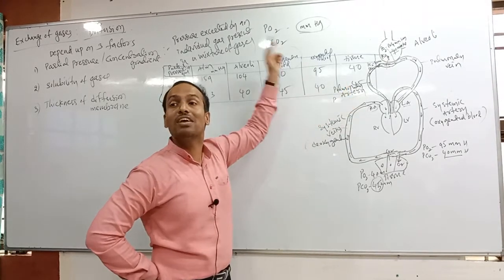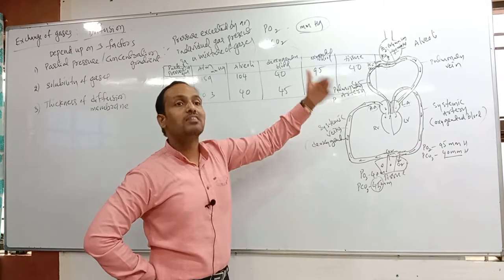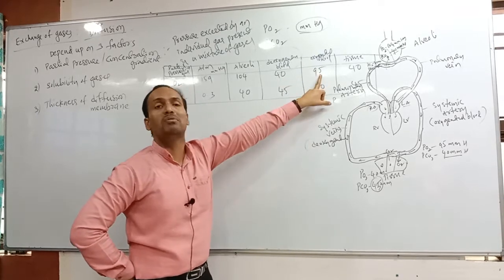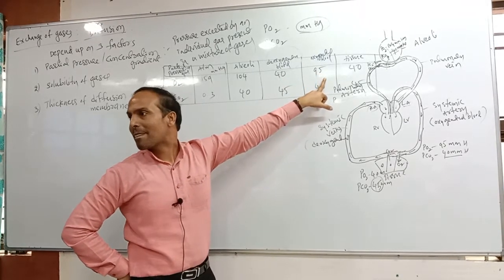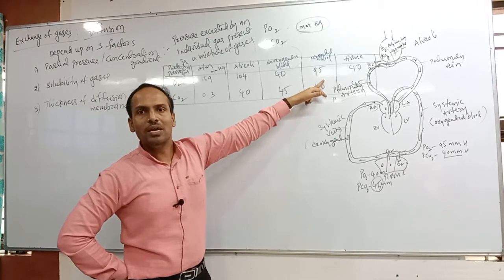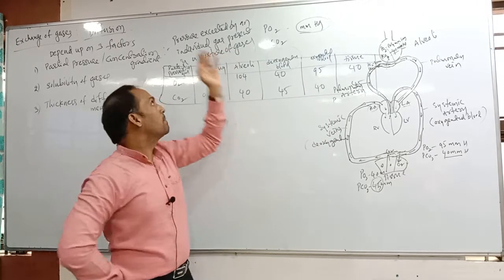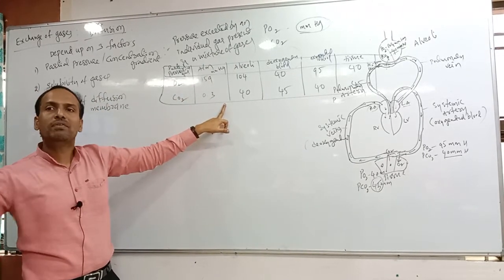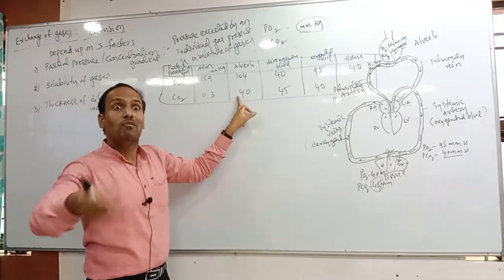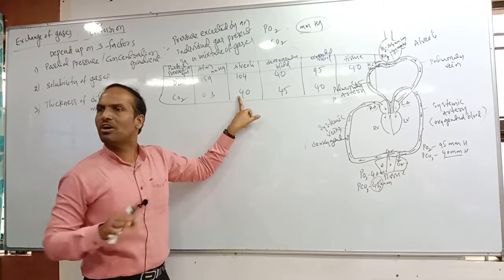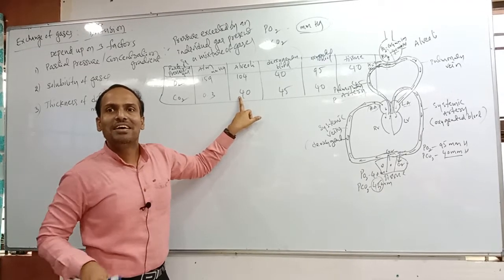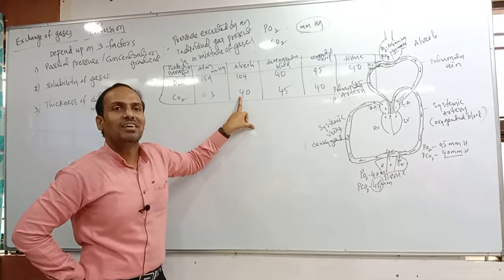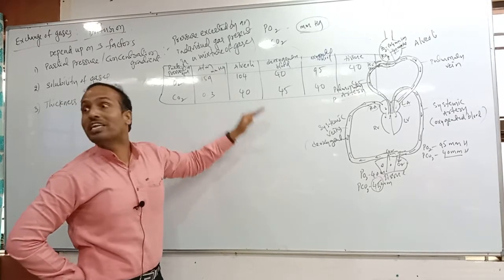Why? Because compared to the alveoli, our blood has some more carbon dioxide. Because of the carbon dioxide, oxygen concentration decreases. That's why it becomes 95 mmHg. Got the clarity, students? Okay. But in the atmosphere, the partial pressure of carbon dioxide is only 0.3 mmHg. If it enters our alveoli, it becomes 40 mmHg. Why? Because a little carbon dioxide is already there inside. Our carbon dioxide and atmospheric carbon dioxide both share, and concentration increases. So 0.3 mmHg becomes 40 mmHg.